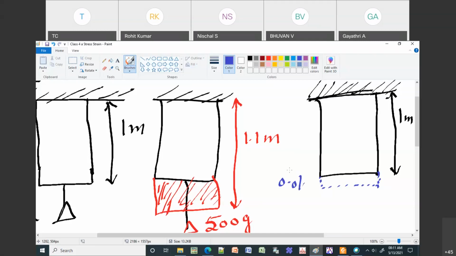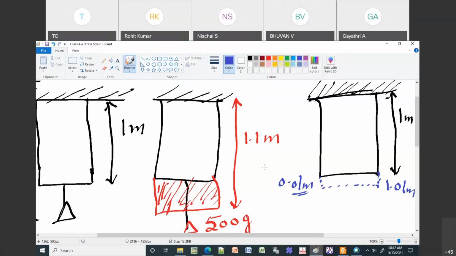Okay, so 1 meter wire, it got stretched to 1.1 meter when you apply the load, and when you remove the load, it will not come back to 1 meter, but it will stop at 1 point. So if I take the total length, it is almost 1.01 meter. So that means there is 0.01 meter of elongation in the wire. Okay, so this is nothing but this is your strain.